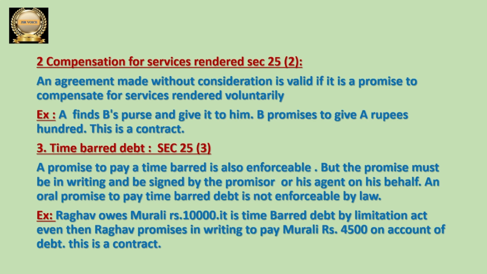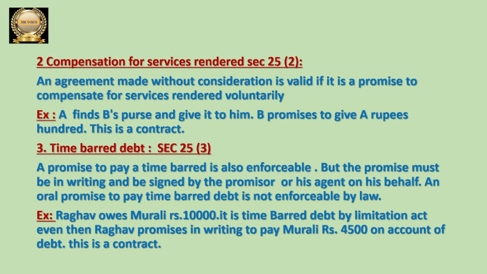He himself can sign, otherwise his agent also may sign, both are valid. Then it is enforceable by law, even there is no consideration for the one party. But an oral promise is not valid, it should be written and signed. Let us discuss one example, then you will understand in a better way.